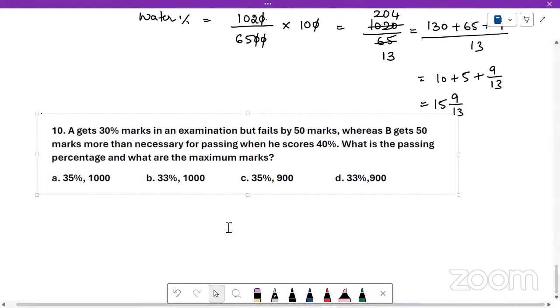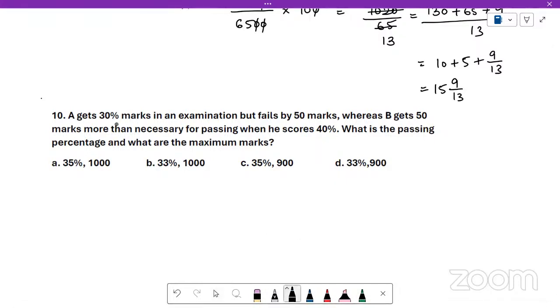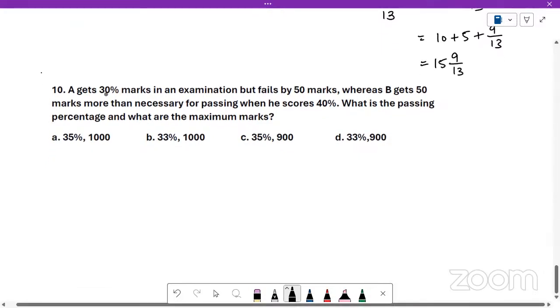Okay. Next question. Similar to the question that we solved earlier, a marks and percentages type of question. A gets 30% marks in an exam, but fails by 50 marks, whereas B gets 50 marks more than necessary for passing, and he scores 40%. What is the passing percentage and what are the maximum marks? So A has got 30%. And he has failed by 50 marks.